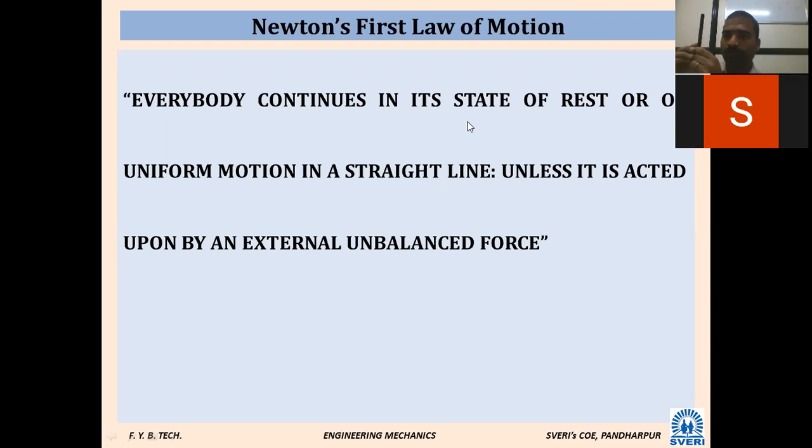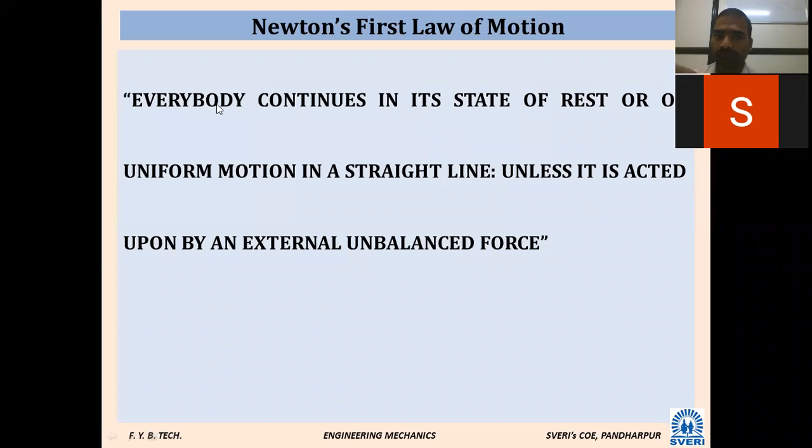Now the body is in motion like this. When an external force is applied, the body will become static. Initially the body was in motion. After an external force is applied, the body has changed its condition. It will achieve a static position. So that is called Newton's first law of motion.